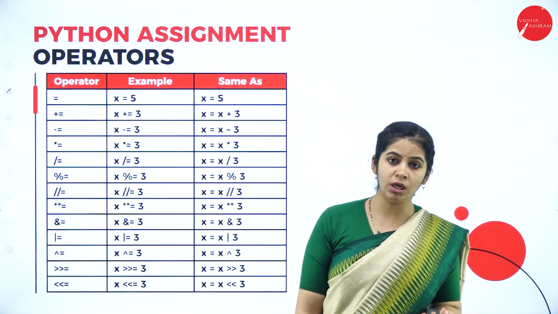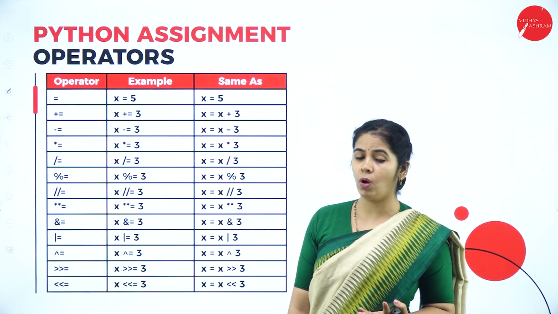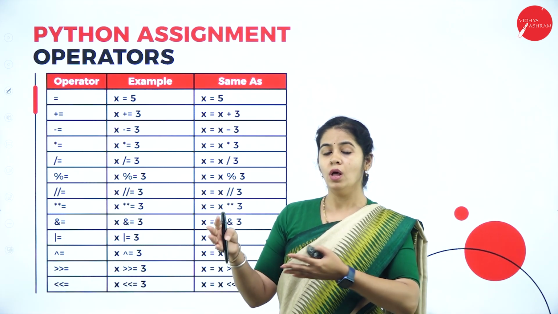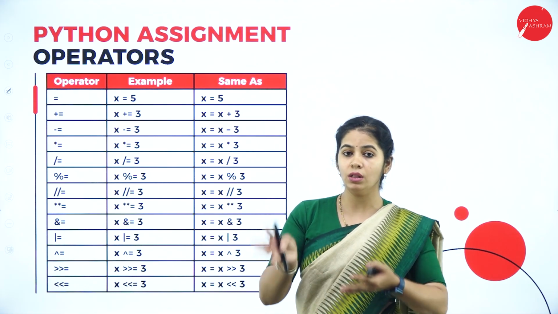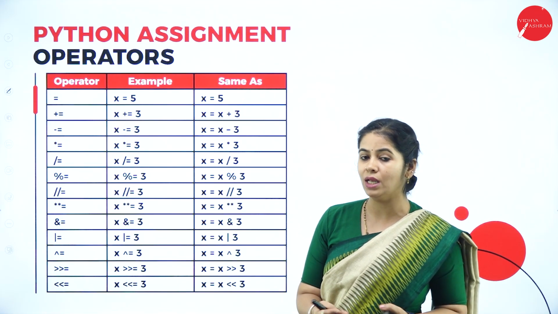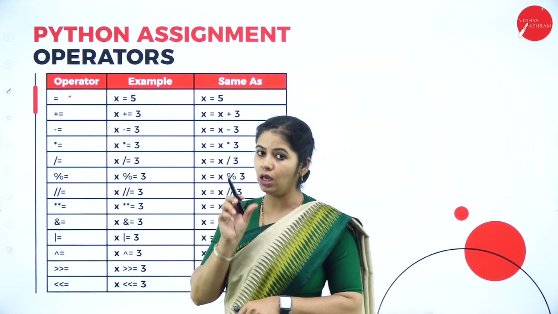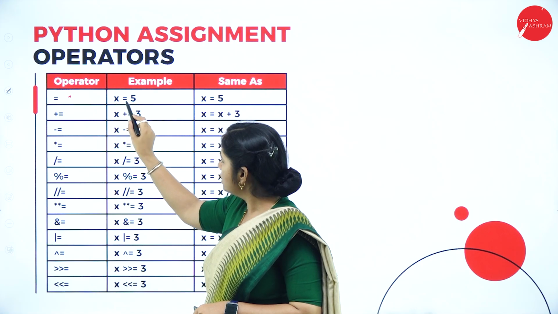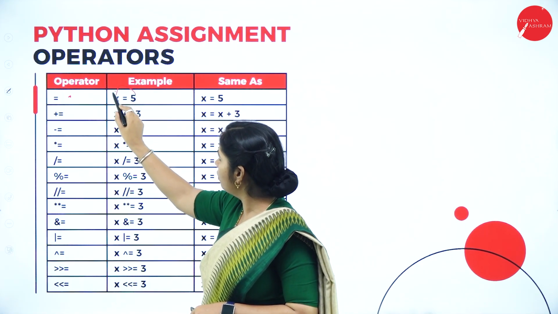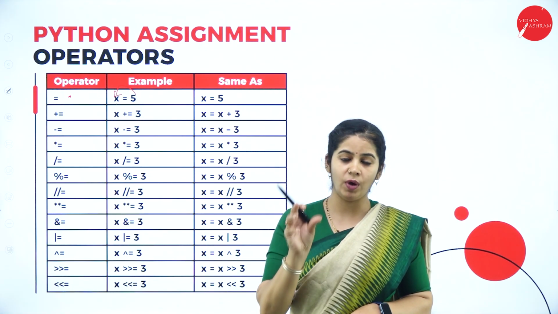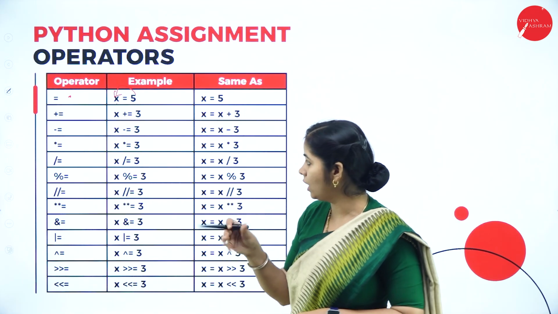Then assignment operator. What is an assignment operator? Giving a value to the variable, assigning the value to the variable. That's why it is called an assignment operator. In assignment operators, the very first is equals to: x = 5 means x is given the value 5. x is a variable which holds the value 5 in it.